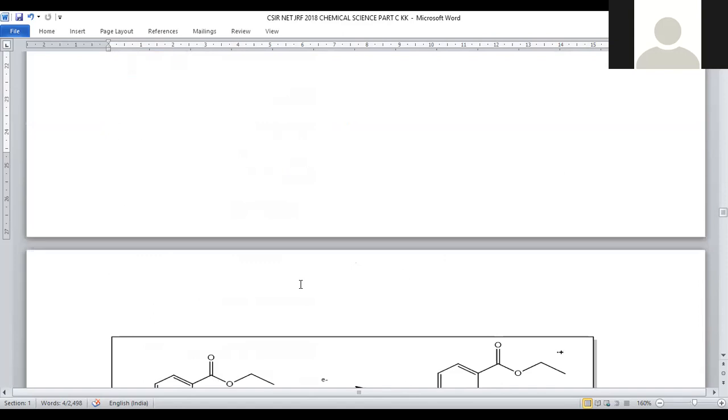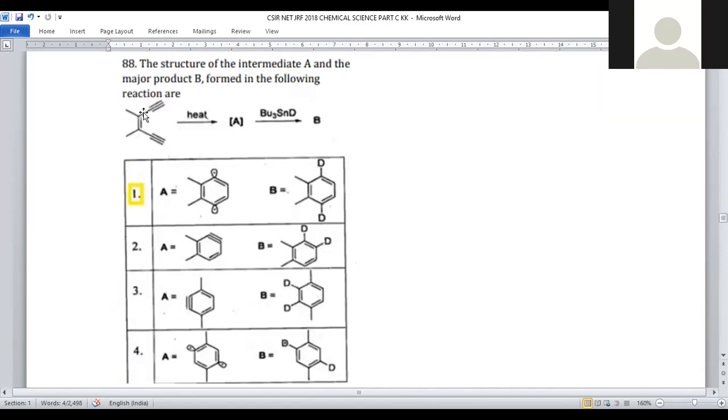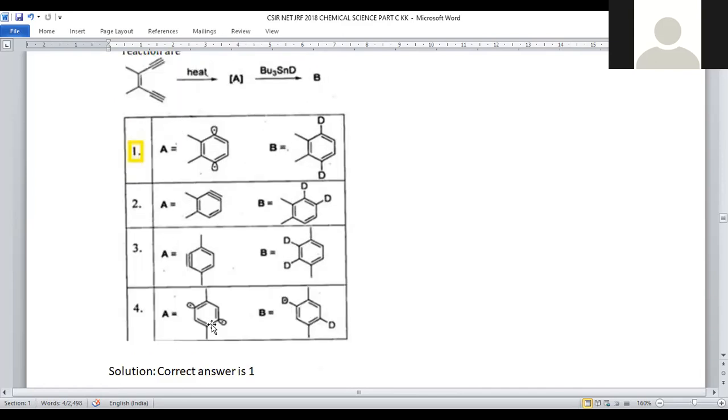Let us move on to question number 88. In question number 88, the starting material was given having triple bonds in the terminal centers and a carbon-carbon double bond. Upon heating, ring cyclization will be carried out and treated with tributyl tin deuteride, right? So a deuterated tributyl tin compound was taken and a deuterated compound will be formed. In all the cases, we got ring cyclization. In 2 cases, benzyne is indicated. It is not the kind of benzyne mechanism.